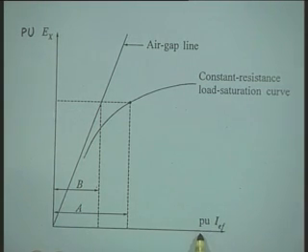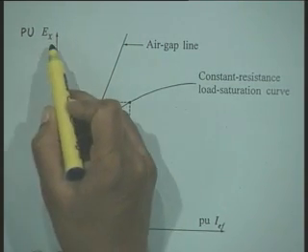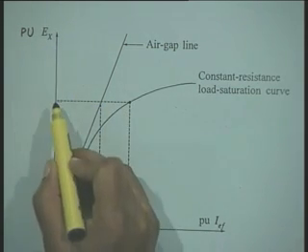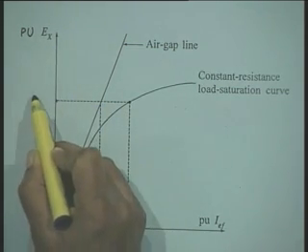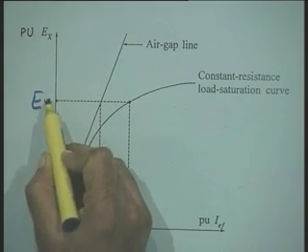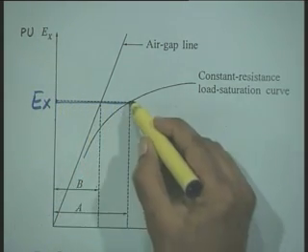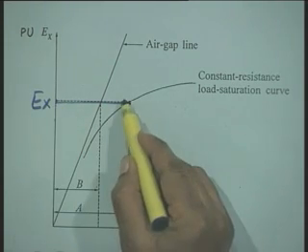Now, on this axis, instead of putting the field current in reciprocal per unit system, I have put this field current in non-reciprocal per unit system, that is per unit I_EF, and this is per unit E_X. Therefore, now you can see in this equation that for any value of E_X, the field current required will be so much.